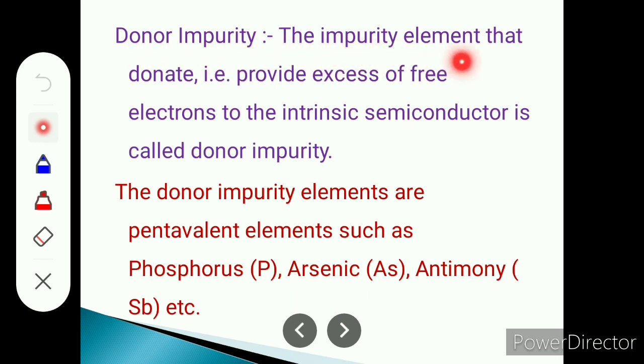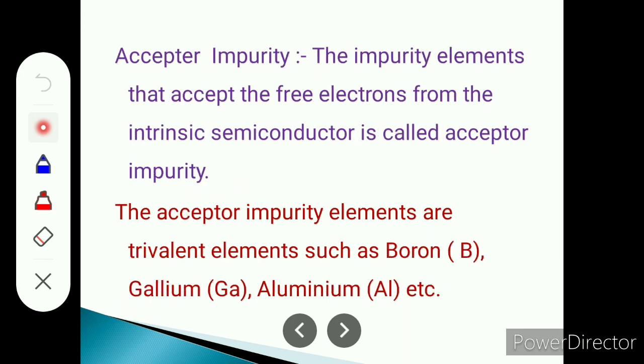Donor impurity: the impurity element that donates, that is provides excess free electrons to the intrinsic semiconductor, is called donor impurity. The donor impurity elements are pentavalent elements such as phosphorus, arsenic, antimony. Acceptor impurity: the impurity elements that accept free electrons from the intrinsic semiconductor are called acceptor impurity.